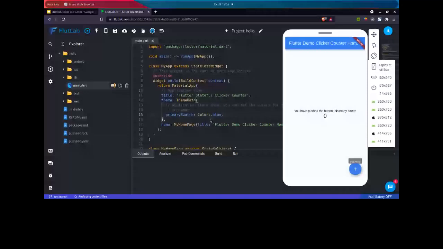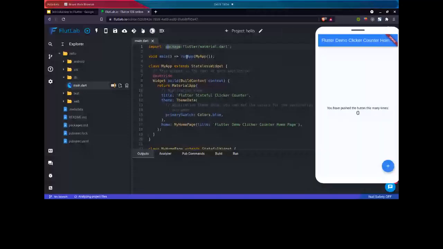So let me go through the code once. At the top, we have the material package, which we have imported from the Flutter package. This import basically provides the functions like runApp, StatelessWidget, and StatefulWidget. We will come to stateless and stateful widget in a minute. But if we comment out this import, we will get errors like this. You can see runApp, StatelessWidget, Widget. These all are inside this Flutter import. So with this import, we actually gain these functions.